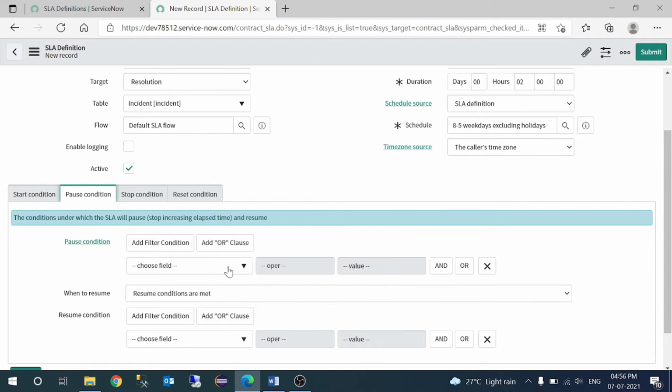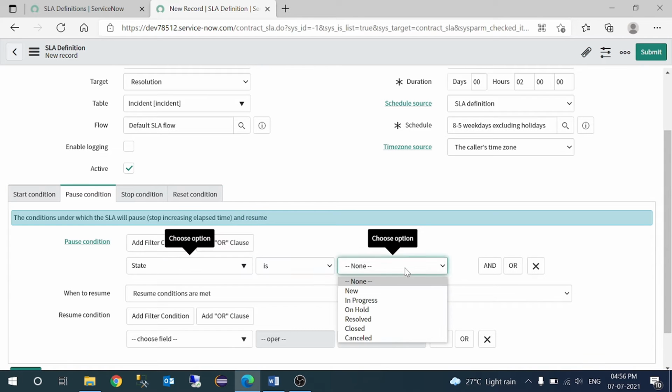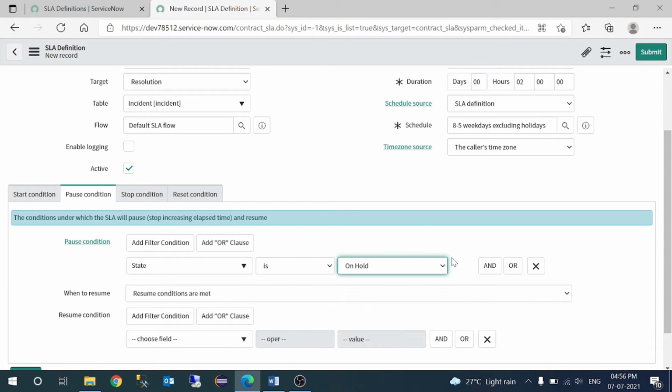Let's go to the pause condition and say the state is on hold. If the state is on hold, at that time we should not run the SLA, right? Let's say the IT engineer is waiting for some information from the requester. That is definitely not the engineer's fault, it is the requester's fault. Until the requester gives the information, the engineer cannot work on the solution.